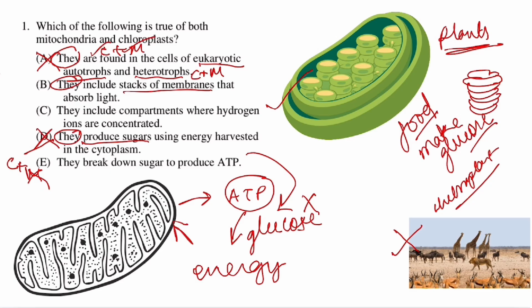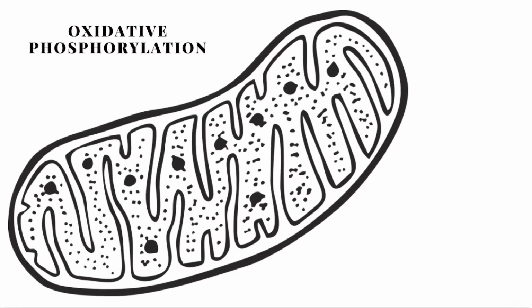Option B: they break down sugar to produce ATP. That is only true for mitochondria. Chloroplast is not breaking any sugar down; only mitochondria do that. Now, the only option left here is obviously option C: they include compartments where hydrogen ions are concentrated. Now, let's understand why this particular answer is correct.